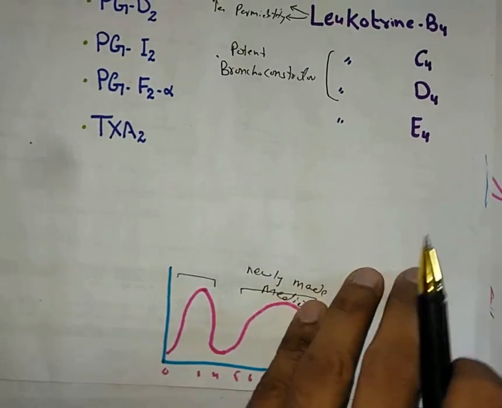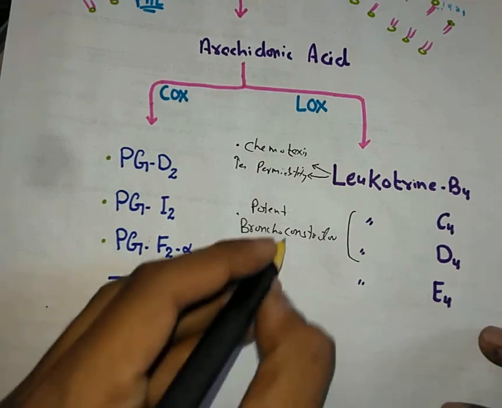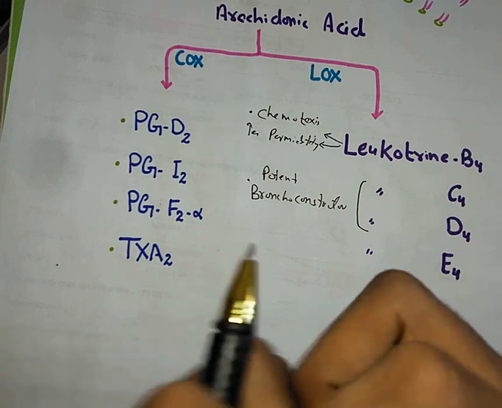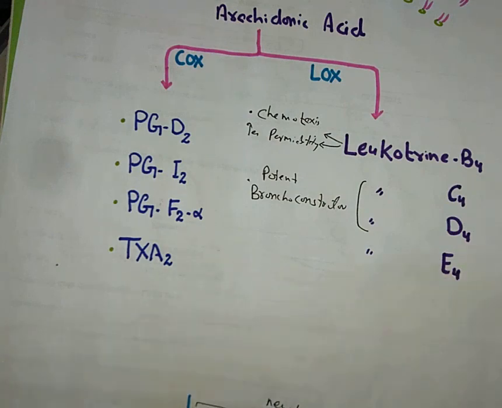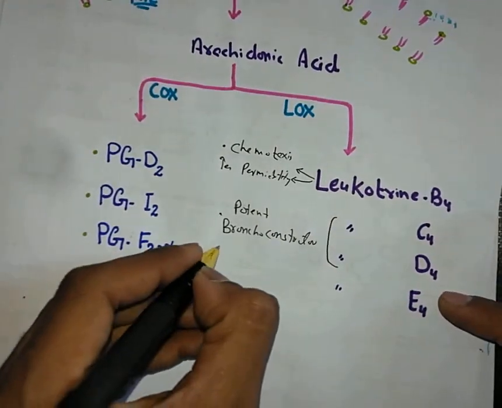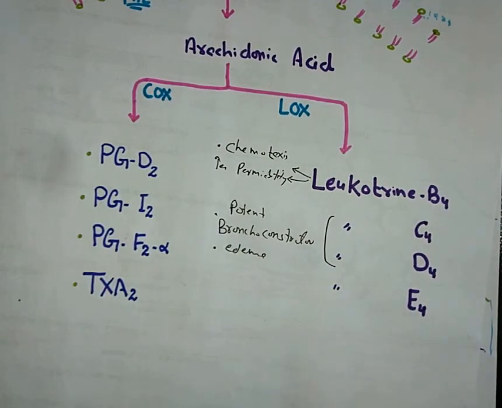That will be more potent, more severe as compared to the phase 1 reaction. Similarly, they also cause constriction of endothelial cells, so more and more fluid will leak out. So they are also responsible for the edema, tissue edema.